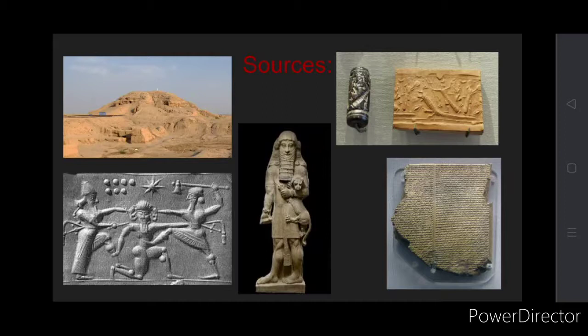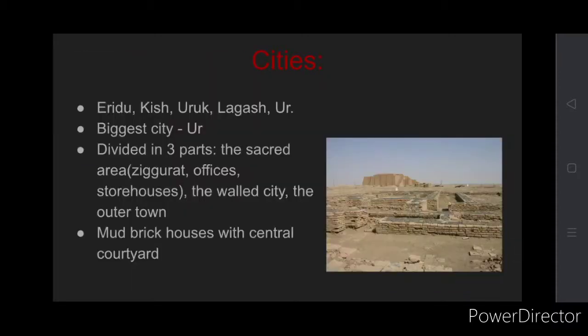On the right side, the last picture that you see is a part of that book, a broken part of that book, as they didn't have paper to write on. They used to write on clay tablets, on clay.